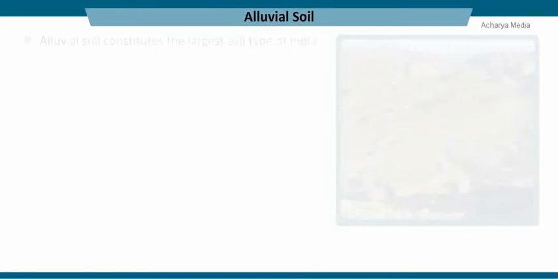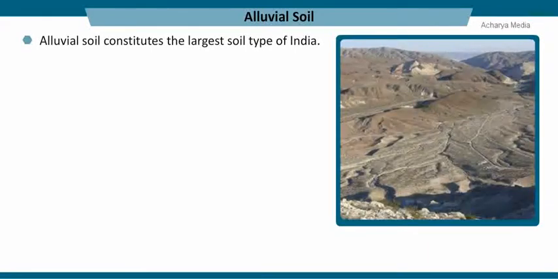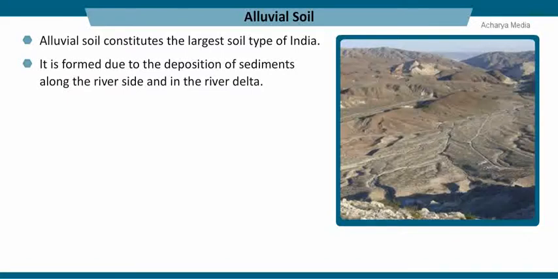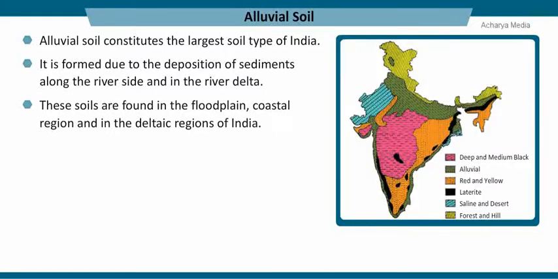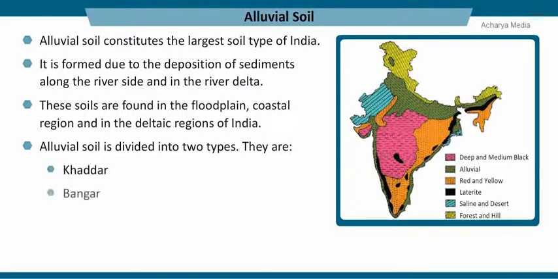Alluvial soil. Alluvial soil constitutes the largest soil type of India. It is formed due to the deposition of sediments along the river's side and in the river delta. These soils are found in the floodplain, coastal region, and in the deltaic regions of India. Alluvial soil is divided into 2 types. They are Kadar and Bangar.